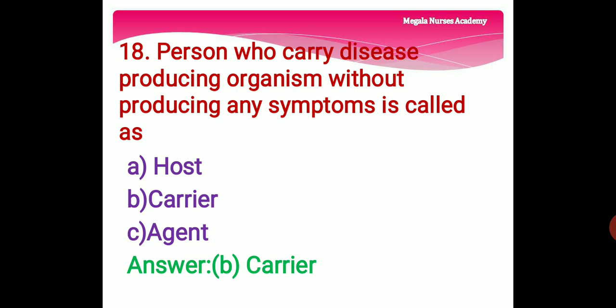Option C is agent, the pathogens which cause diseases. The right answer is option B, carrier, because the person who carries disease producing organism without producing any symptoms is called a carrier.